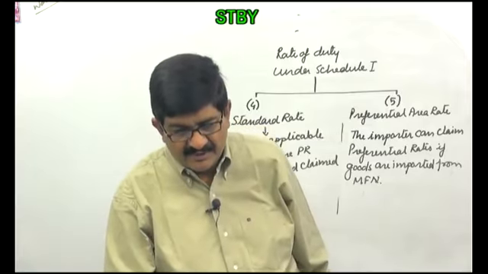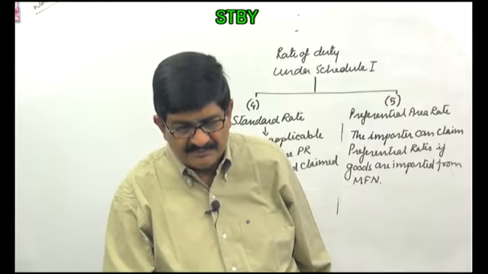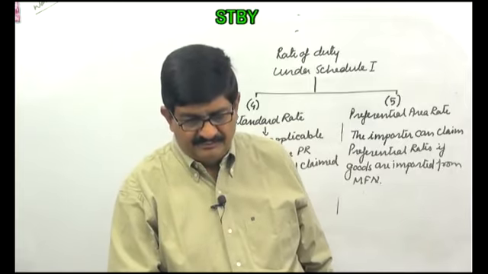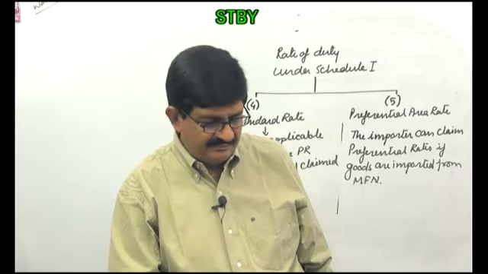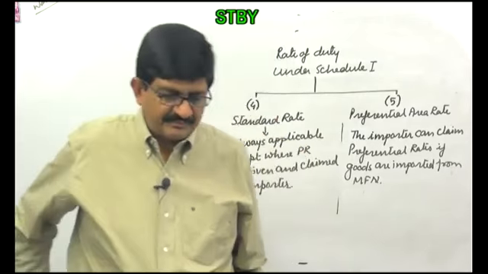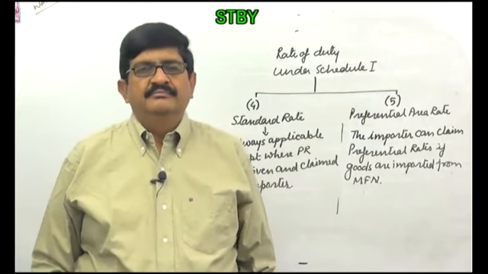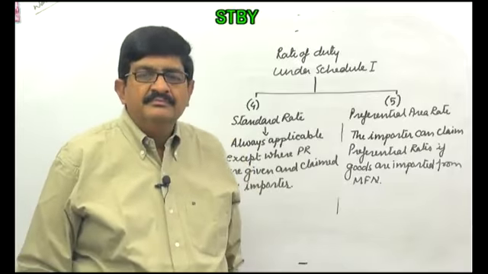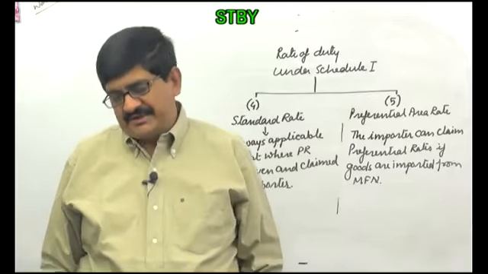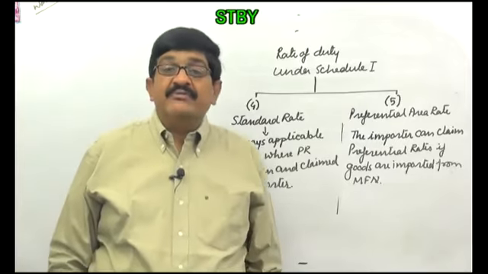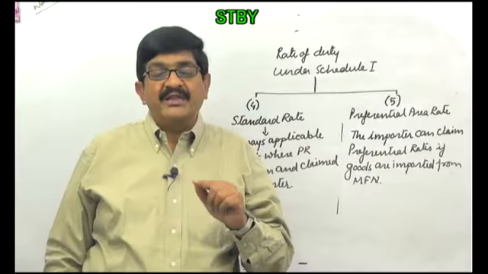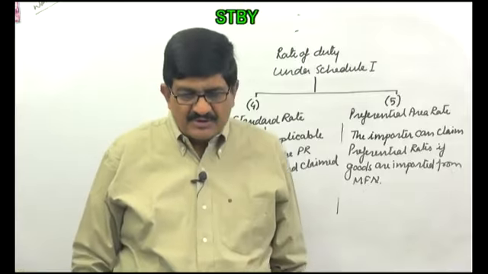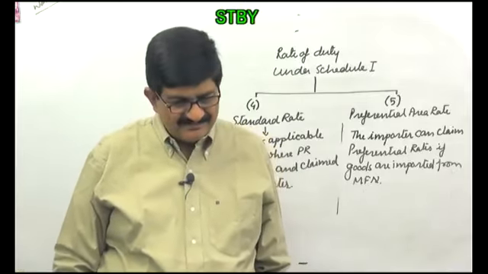GSP is the generalized system of preferences, where it facilitates. Certain countries are listed on the backside of the GSP. Indian exporters get a discount. Whatever is being exported from India to that country, there the importer gets the benefit on producing the GSP. Correct. Right. So in a nutshell, you can say that certificate of origin in relation to export can be obtained either from Chamber of Commerce or maybe export promotion councils. Okay. So these are the certificates of origin in case of export, right?